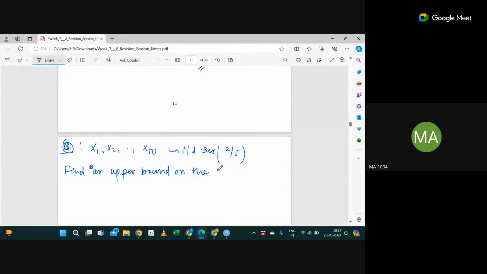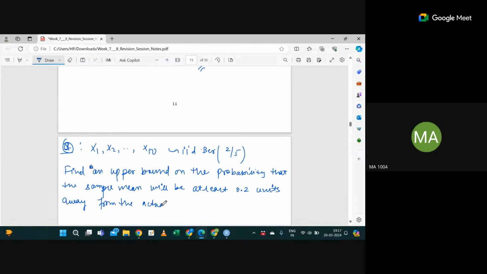Find the upper bound on the probability that the sample mean will be at least, let's say, 0.2 units away from the actual mean, or you can say distribution mean.